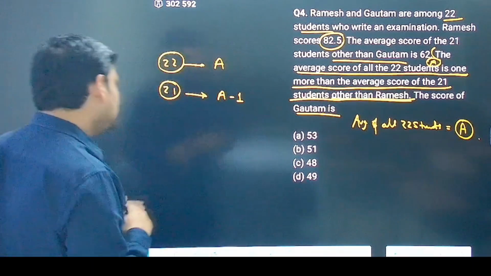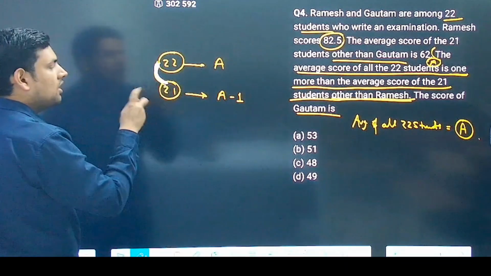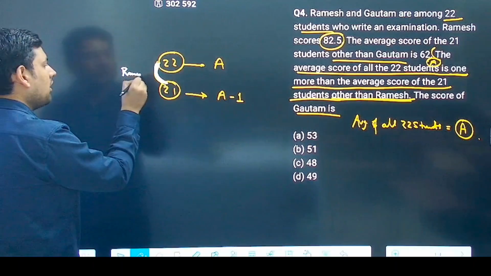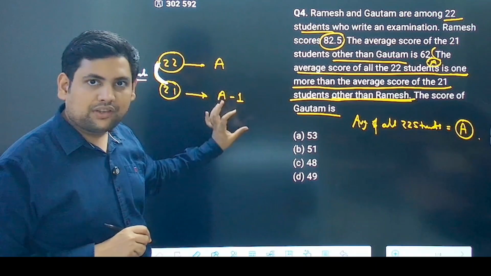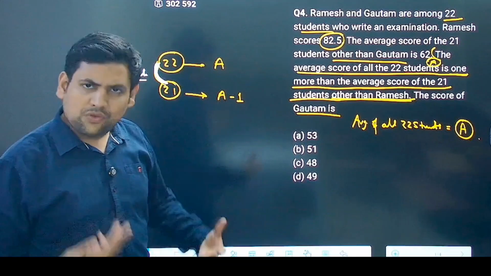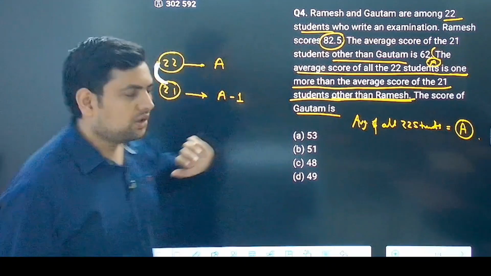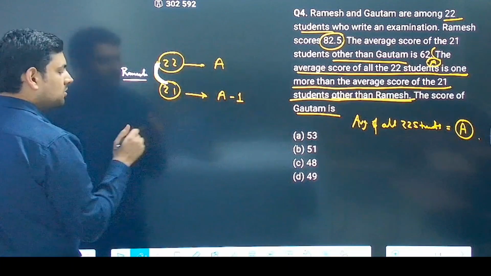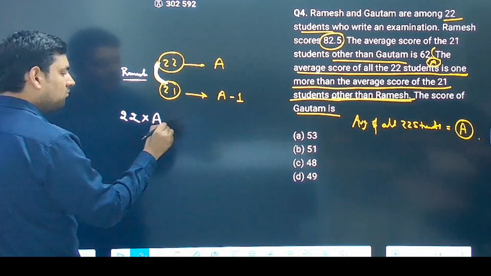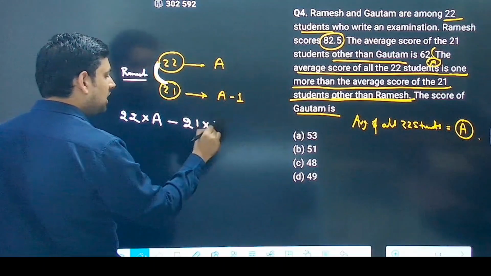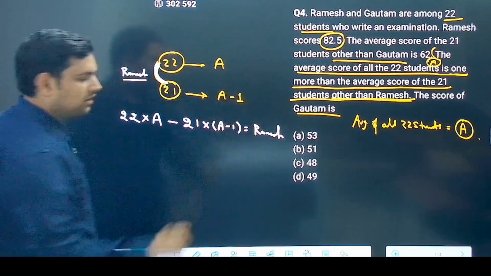Now, if you have understood this, what is the real difference between the 22 and the 21? What is subtracted? Ramesh. That means if you subtract the two sums, you will get how much Ramesh has scored, and that is already given in the question. So I write here: 22 students having an average of A, minus 21 students having an average of A minus 1, is equal to the score of Ramesh.